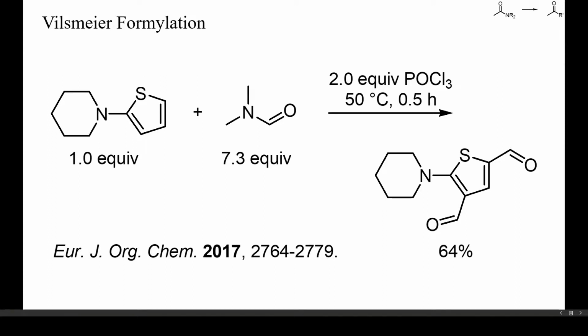Occasionally though, with very electron-rich arenes, twofold formylations can occur, as in this example. Thiophene is already electron-rich, and aminothiophenes are therefore exceedingly nucleophilic, which explains the high yield of diformylated product. I would expect the starting material of this reaction to be quite unstable and quickly oligomerize in the presence of air.